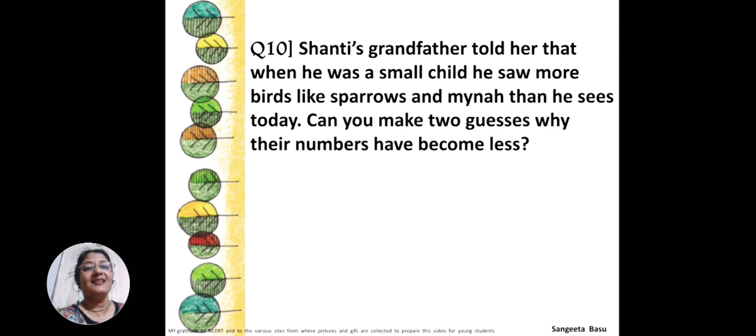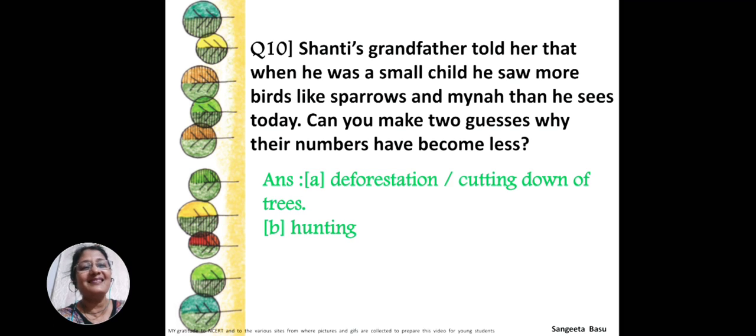The next question. Shanti's grandfather. When Shanti spoke to her grandfather, he told her that when he was a small child, he saw more birds like sparrows and myna, especially myna, children, than he sees today. Very rarely we can see them, hardly they are seen here and there, especially myna. Sparrows you can still see, but they are very small now. Can you make 2 guesses why their numbers have become less? At least 2 reasons, 2 guesses means 2 reasons, why their numbers have become less.